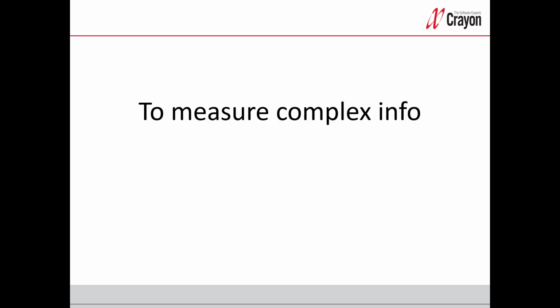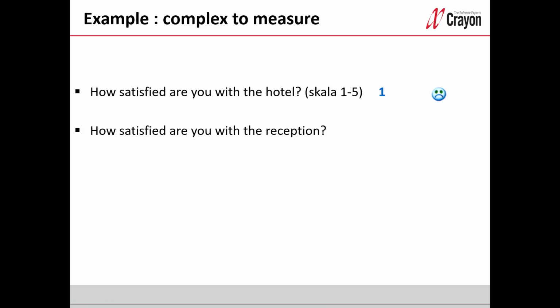So what is an unmeasurable variable? That's something that is hard to measure, like my example with traffic behavior. So one example could be, how satisfied are you with a hotel? On a scale from 1 to 5, 5 is very satisfied. And if we have a look at this first customer, this customer answered 1, not satisfied. Could I trust that answer? Probably not. Information could be hidden here. Pretend that this respondent was very dissatisfied with the reception. Then this could be the reason why he answered 1 on the question about the hotel satisfaction.